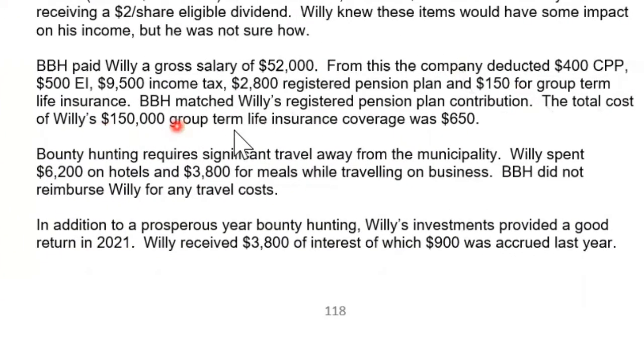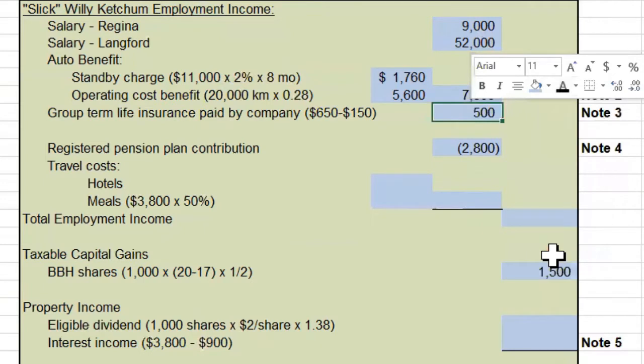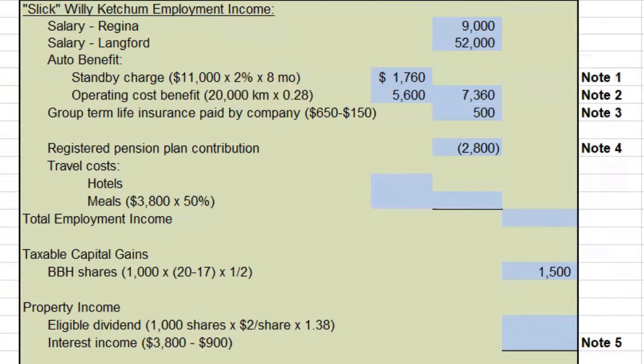The total cost of Willie's $150,000 group insurance coverage was $650, of which he paid $150. The employer then contributed an additional $500. When your employer pays for life insurance premiums, the component that they pay is considered a taxable benefit. So we are going to include that amount in income. Life insurance premiums are never deductible for the employee, and any amount that the employer contributes is always taxable to the employee. So you can see in note 3, Willie paid 150 of this and the employer paid 500. $500 is a taxable benefit. The 150 is not deductible.